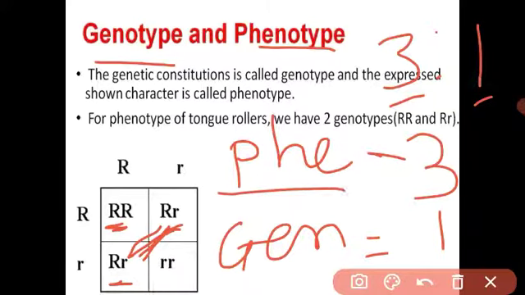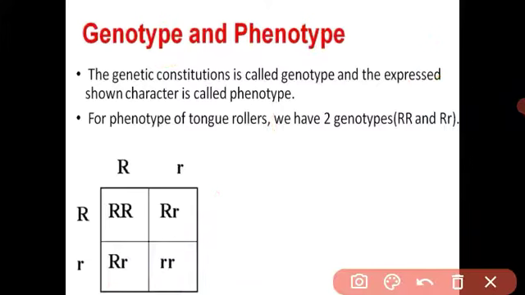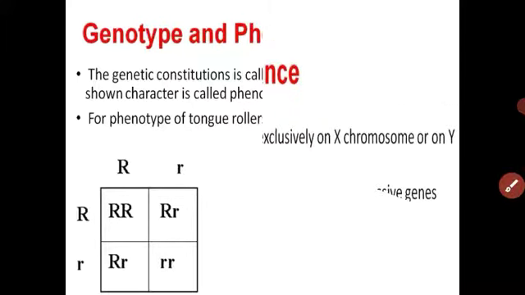Phenotypes means observable, and genotypes means what is genetically present in the set of genes. Here only one is the genotype, RR. They cannot roll their tongue. Understood? What is the phenotype and what is the genotype? Phenotypes express the characters, and genotypes are the genetic constituents of the characters in the genes. This is called the genotypes ratio. Understood? When I teach monohybrid and dihybrid crosses, you will better understand the phenotypes and genotypes. Did you understand, beta?